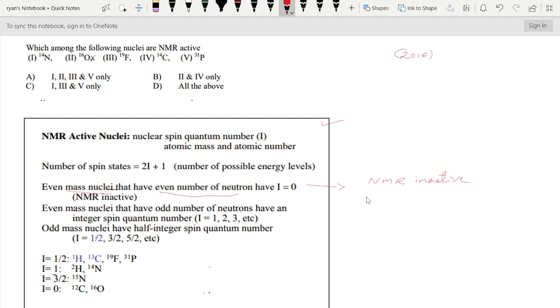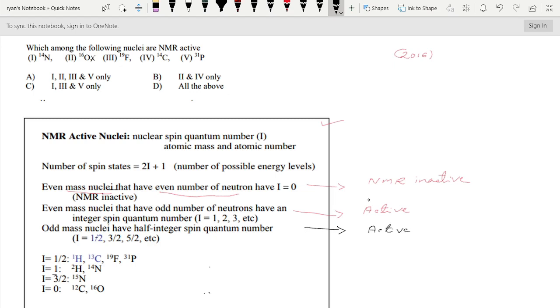The second point you have to study is this. Even mass nuclei that have an odd number of neutrons have integer spin quantum numbers 1, 2, 3 etc. Corresponding to this I am going to write NMR active. Third point, odd mass nuclei have half integer spin quantum numbers, 1/2, 3/2, 5/2 etc. Corresponding to this I am going to write NMR active.